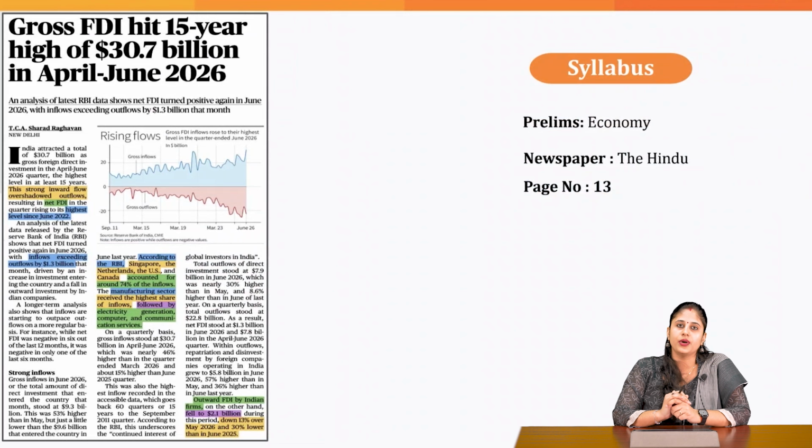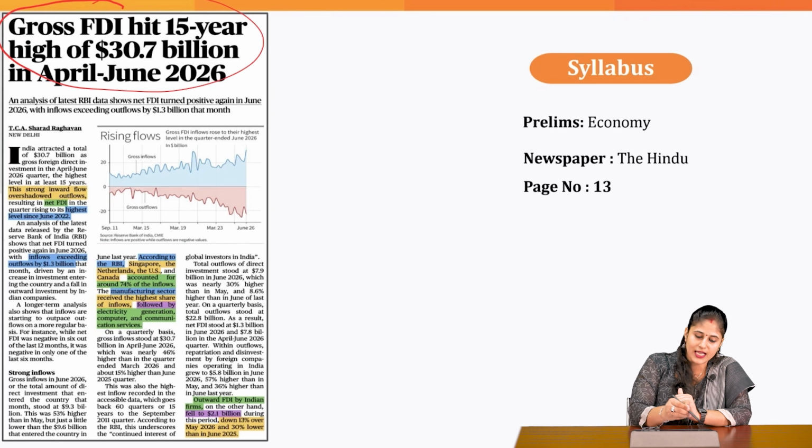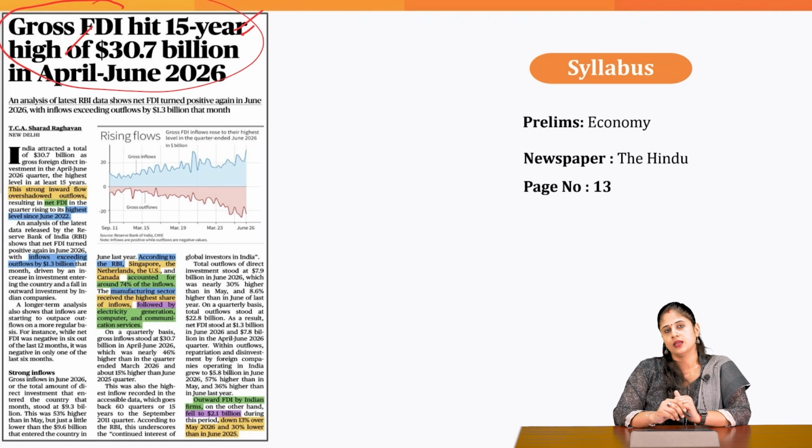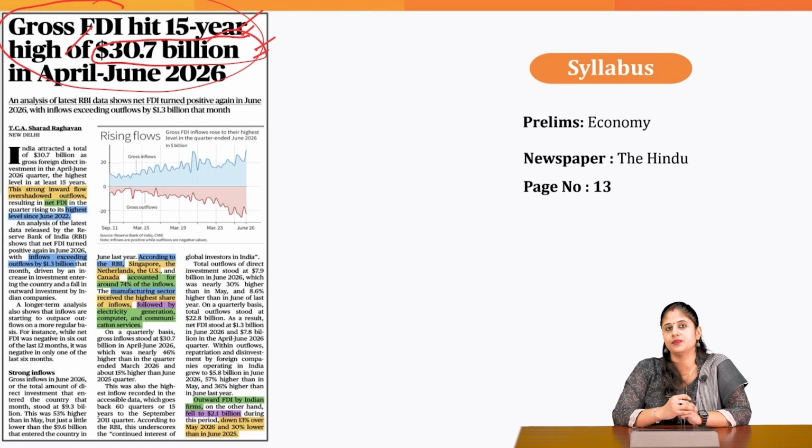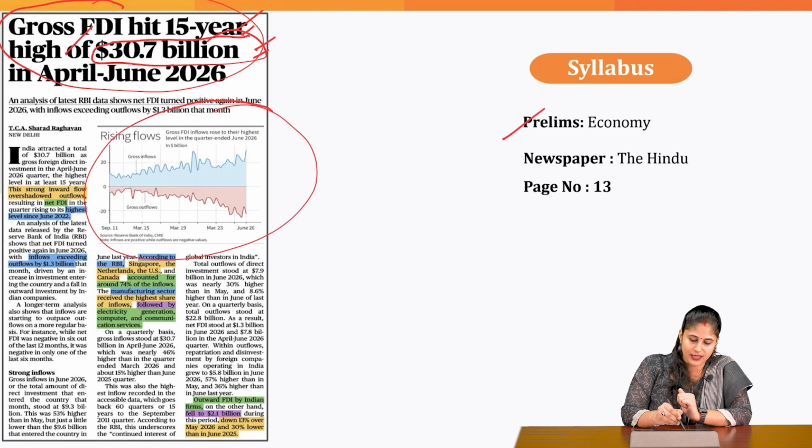Now, beginning with the prelim pointers, the first article deals with gross FDI, which has hit a 15-year high. So we have received FDI of more than 300 billion. This is something that you can associate with the economy section of the prelim syllabus. As you can see with the help of this graph, the gross inflow of FDI is higher as compared to the gross outflow.